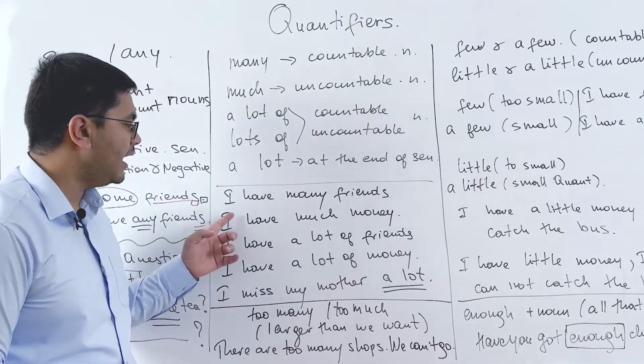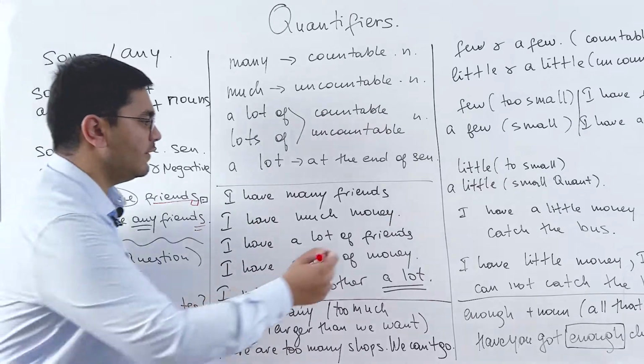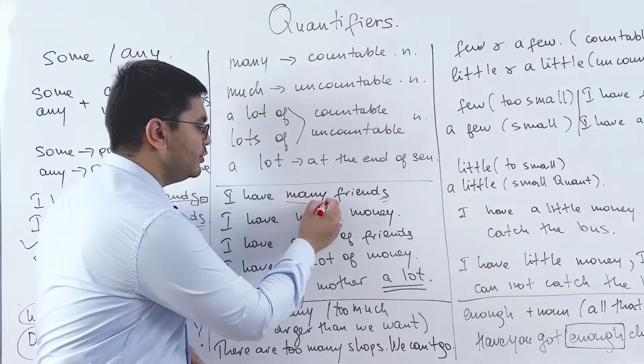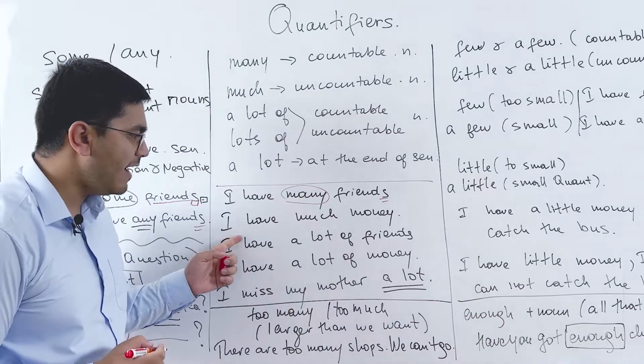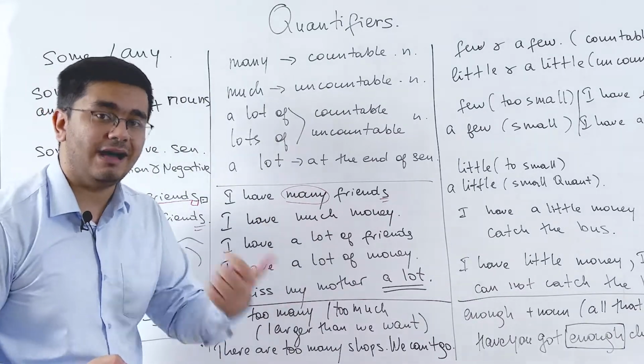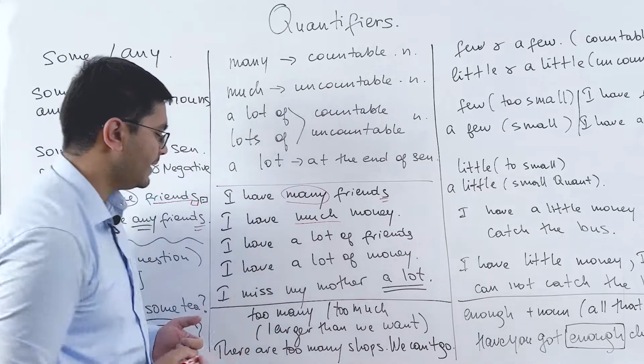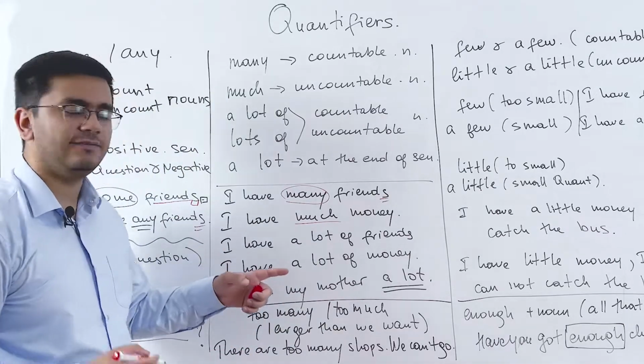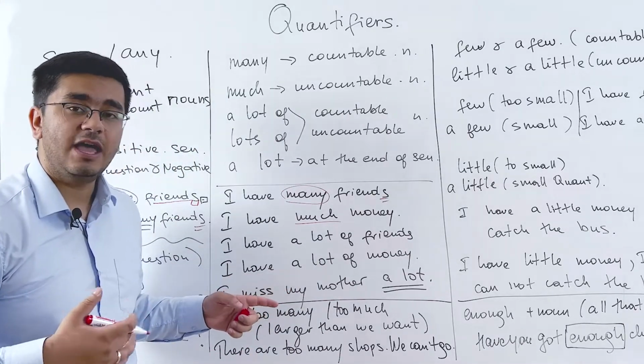For example, I have many friends. So friends is countable, that's why I use many. But I have much money. Money is uncountable, that's why I use much. And there is one thing, I have a lot of friends and I have a lot of money.